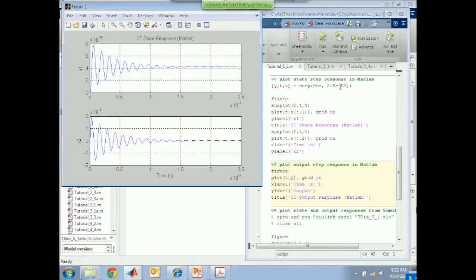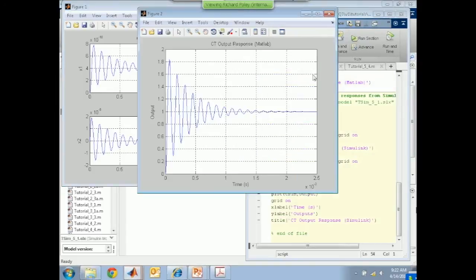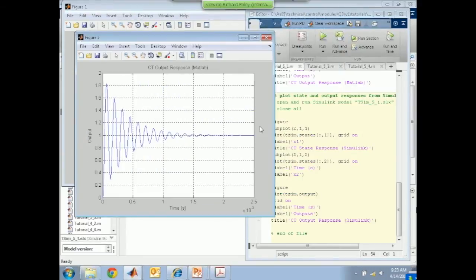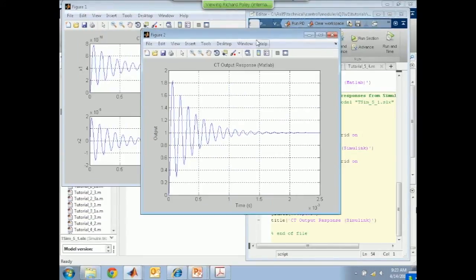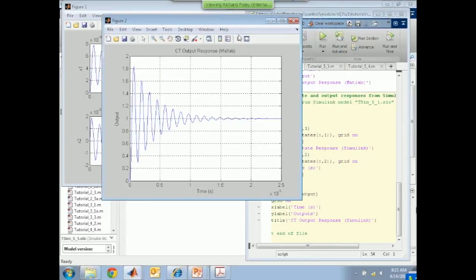And now if I plot the output of the state space system, all I did was, in this line here, I took the state space description and wrote step, and then this is the final value. That's the final value of the x-axis over which the step response is plotted, 2.5 milliseconds. And that delivers these arrays, y, t, and x. That's the output, the time vector, and the states. First of all, I've plotted the two states, x1 and x2, in two separate graphs. Now in the next cell, I'm going to plot the output, which is y, and remember, that's from the state space description. And they look just the same as they did from the transfer function description yesterday.